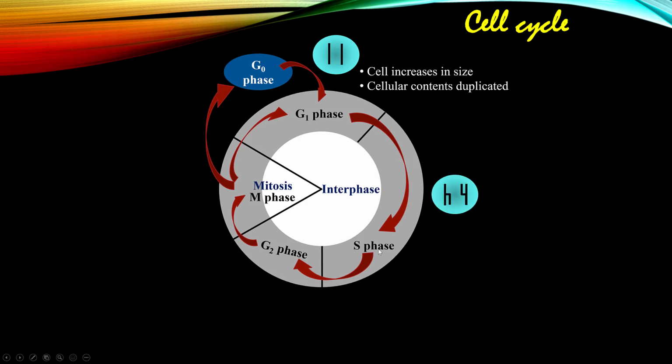S phase is the synthesis phase in which DNA replicates, and we can say that 46 chromosomes replicate. When S phase is completed, the cell will have two complete sets of its genetic material. This is crucial for cell division as it ensures that both daughter cells can receive a copy of the blueprint they need to survive and reproduce.